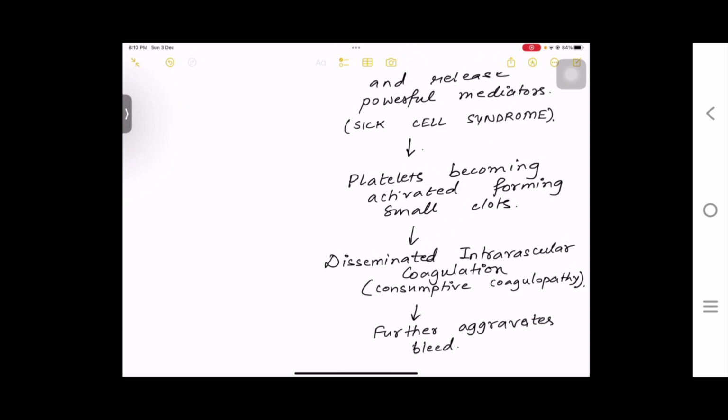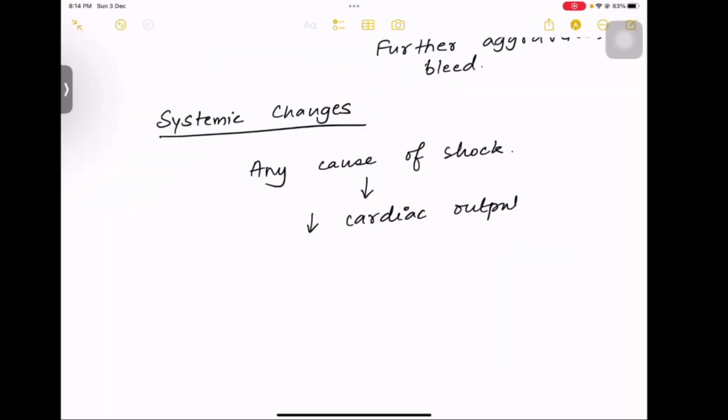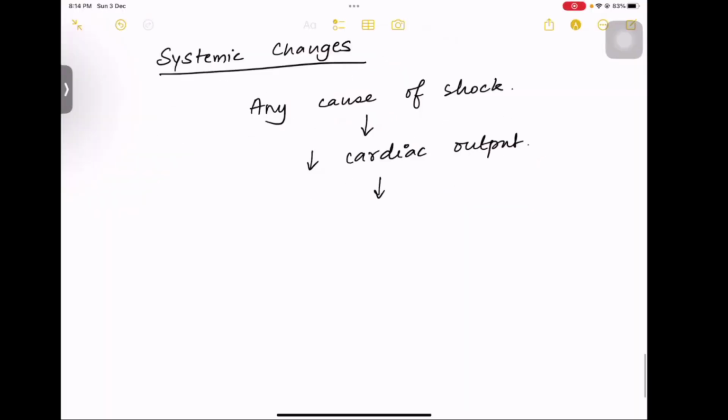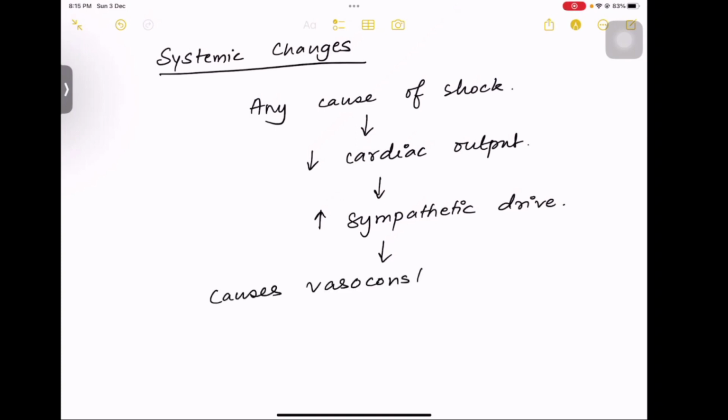Now let us study what are the systemic changes. अभी तक we have studied the cellular changes. Now we'll study the systemic changes of shock. So consider there is any cause of shock in our body. क्या होगा? Shock से क्या होता है? Cardiac output कमेगा, right? Because टिश्यूज को जितना ऑक्सीजन चाहिए उतना नहीं मिल पा रहा है तो कार्डियक आउटपुट अल्टीमेटली कम गया.